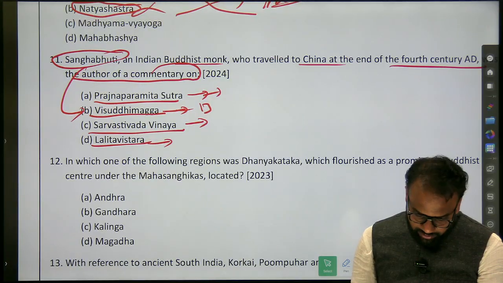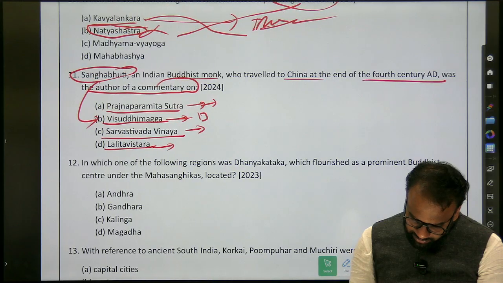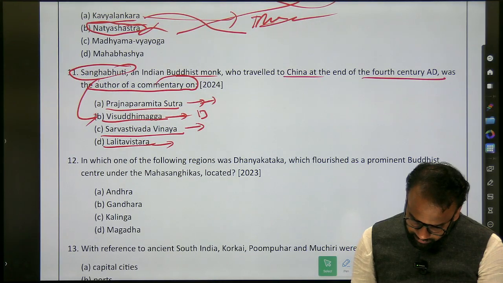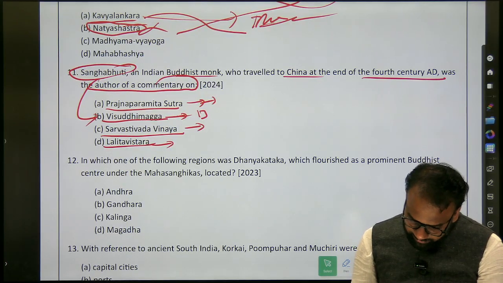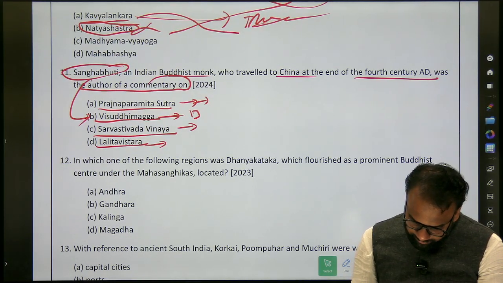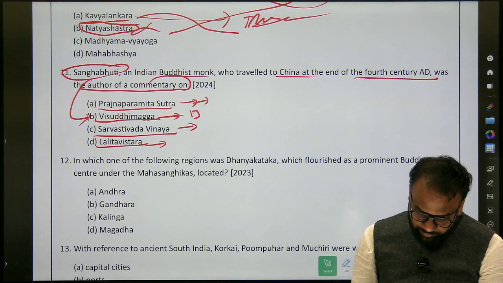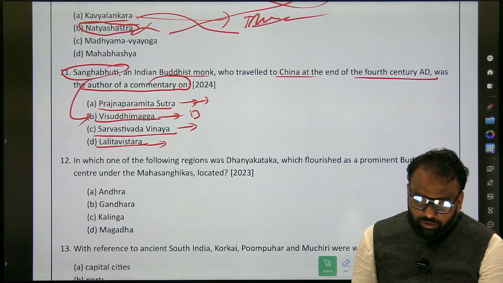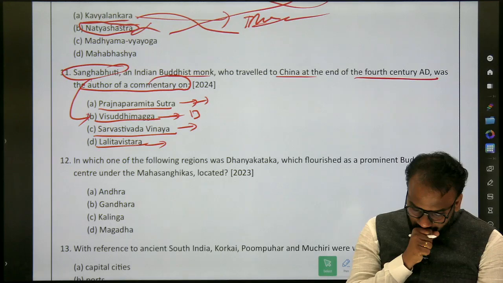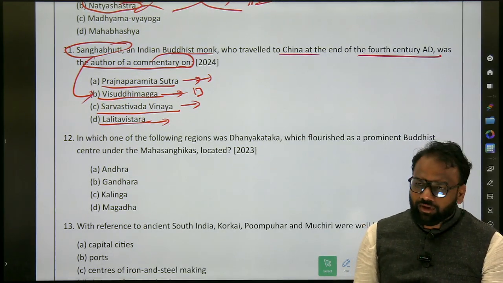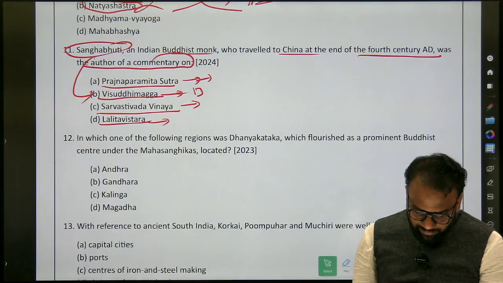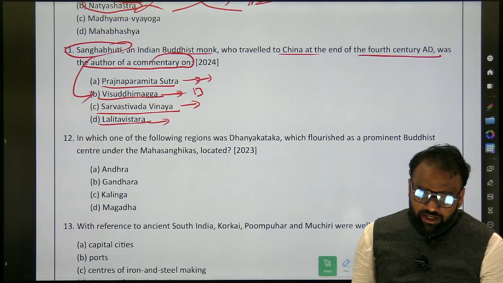Nagarjuna? Okay. Next, Sarvastivada Vinaya? What's the answer for it? Sarvastivada Vinaya is Sangabhuti. He wrote a commentary on it. What's the answer? Yes. Sarvastivada Vinaya. Okay. Lalita Vistara, who wrote it?